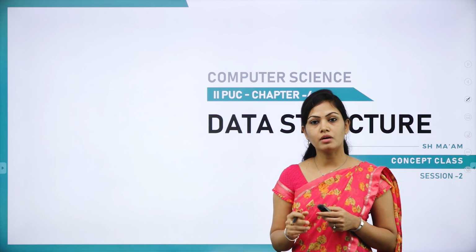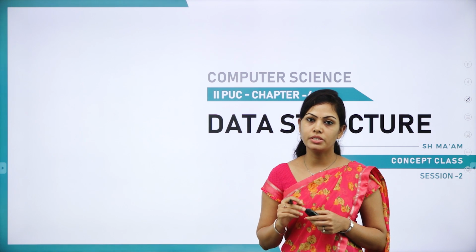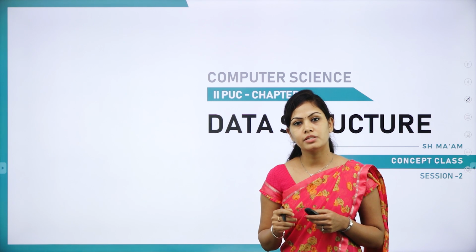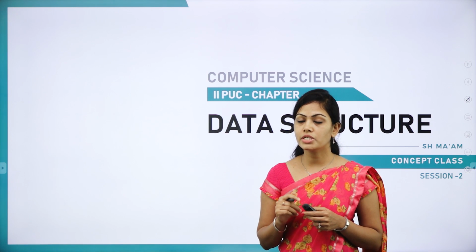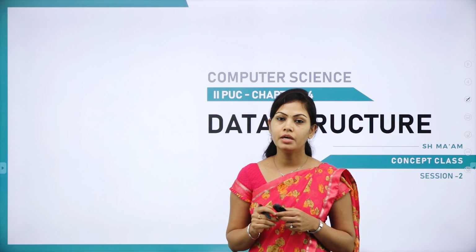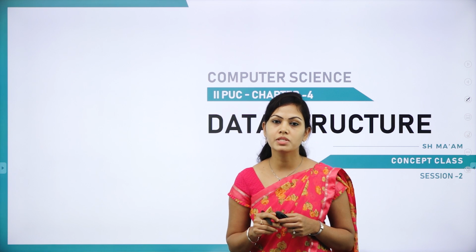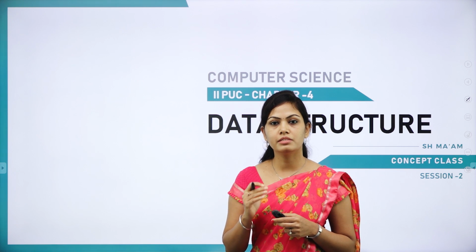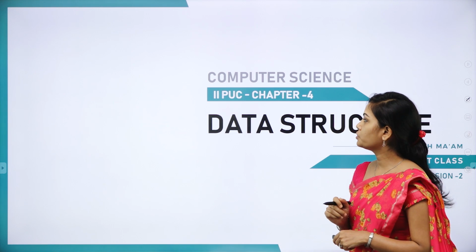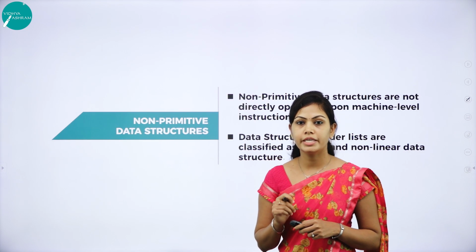Primitive data structures are called basic structures. They are directly operated upon by machine level instructions. So, primitive data structures are not created by the programmers, so they are not user defined data types. We have some primitive data types. They are int, float, char, double, pointers, etc. In today's session, I am going to discuss non-primitive data structure.